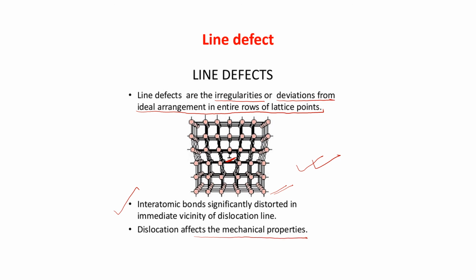You can see the figure. With the figure only you can understand that there is a full distortion of the crystal, and this is known as line defect, when there are irregularities or deviation in the entire row of the lattice points.